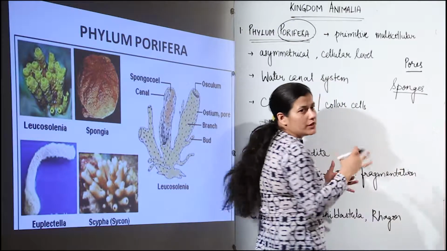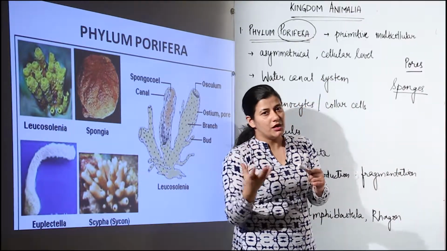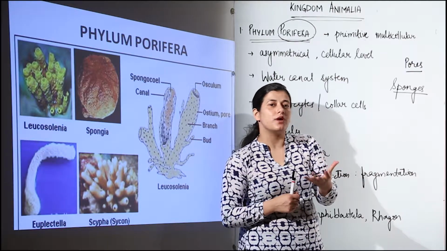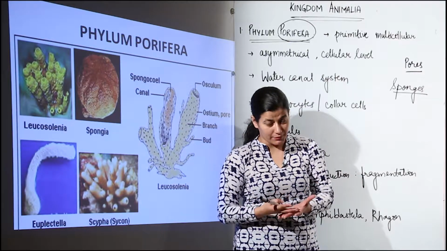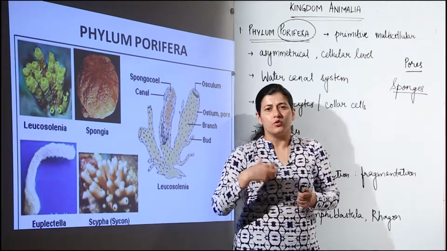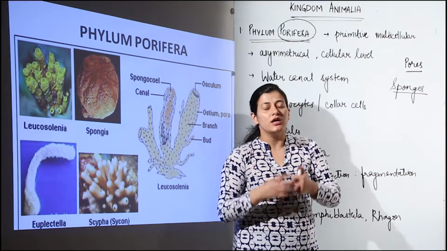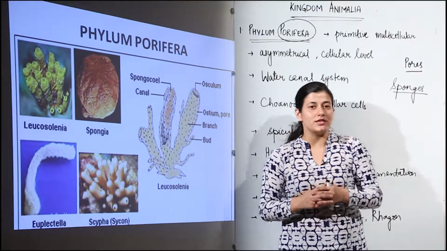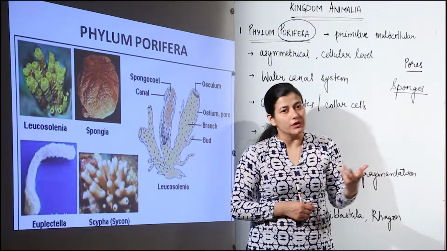Now, before going to sponges, just recall what a sponge is like. There are many pores inside it. Same way, the organism, an animal, is going to have pores. Such would be the arrangement of the cells inside that animal that there would be pores present, and through those pores and some cavity that could be present in the animal's body plan, we are going to see how it performs its body functions. What we have to see is the characteristic features that this phylum's animals are going to have.